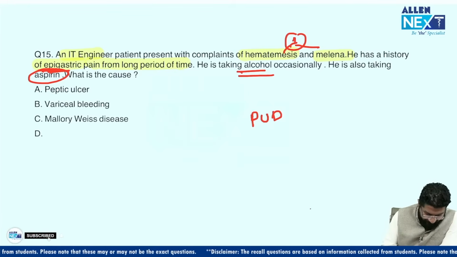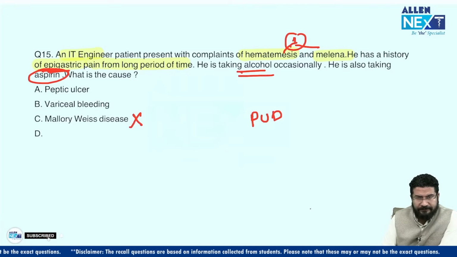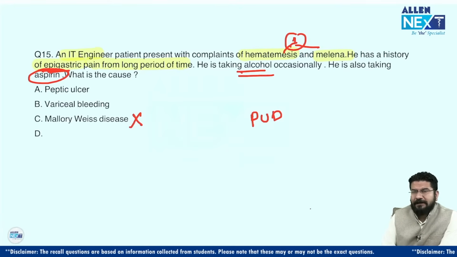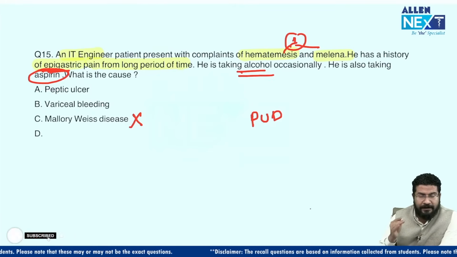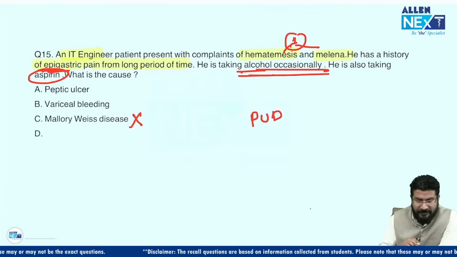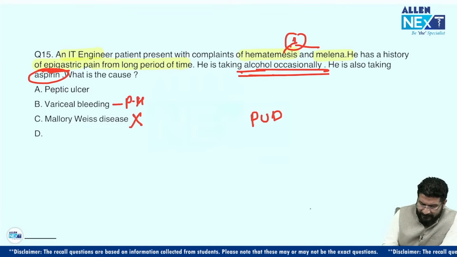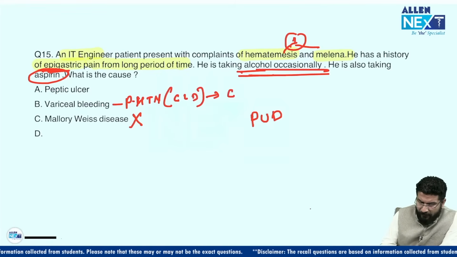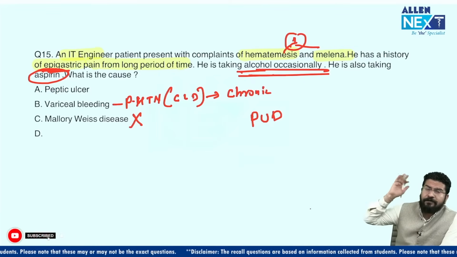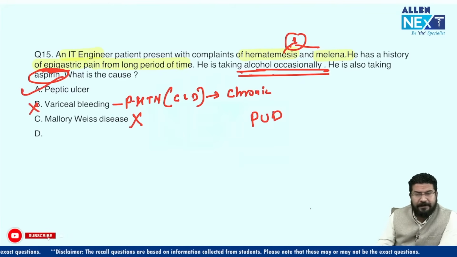Mallory-Weiss, some of you have marked as the answer. It's not the answer, because Mallory-Weiss is seen in alcoholics. It is just a mucosal tear. In Mallory-Weiss, very rarely will you see melena, and there is no relation of Mallory-Weiss with aspirin. Variceal bleed is seen in chronic alcoholics, not in episodic or occasional alcoholics. Is it clear? Variceal bleed is a sign of portal hypertension, and portal hypertension develops in chronic liver disease, which is seen after chronic alcohol abuse. It means the patient is drinking alcohol for 15-20 years, right? So this is not the answer. The answer for this question will be peptic ulcer disease.